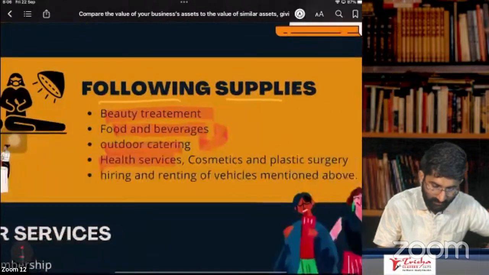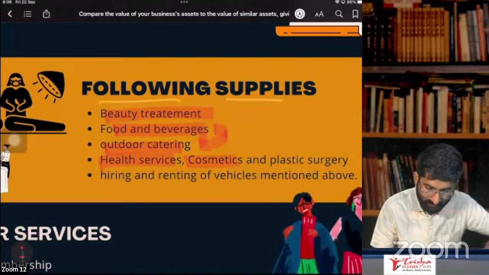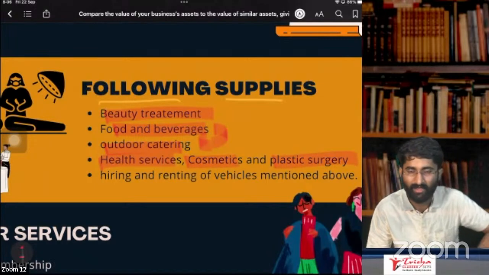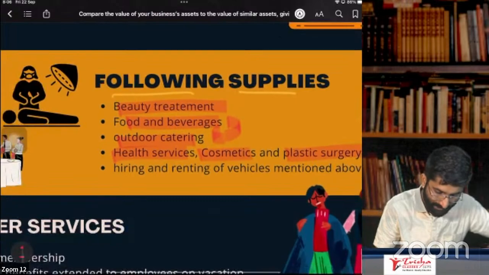Health services, will you get ITC? No. Health services such as cosmetics, plastic surgery, again faking someone. See, faking it is. So in that case also you don't get ITC.